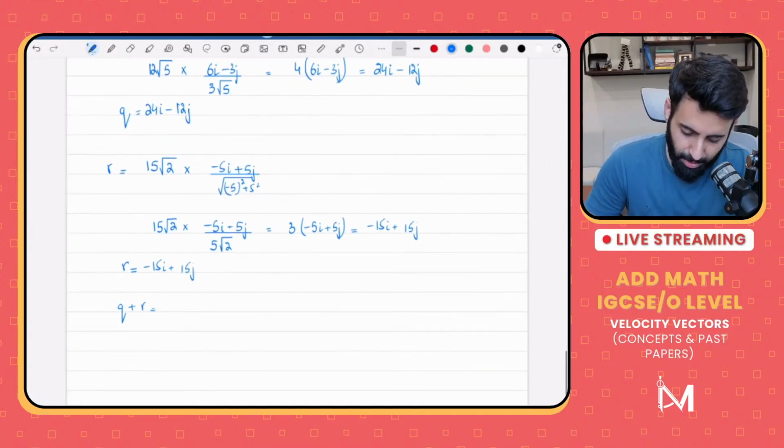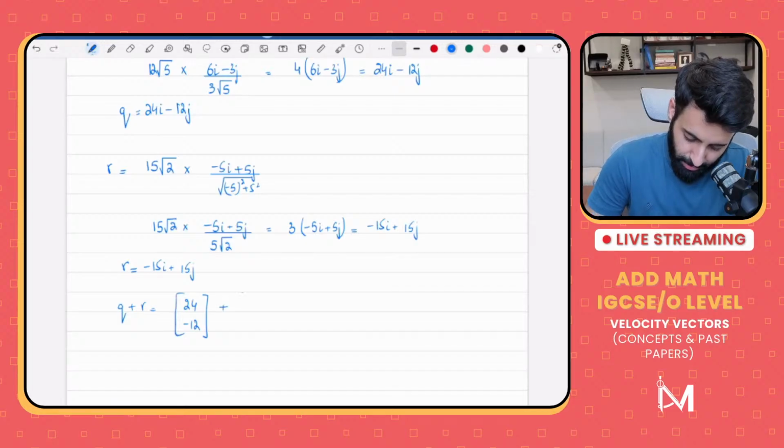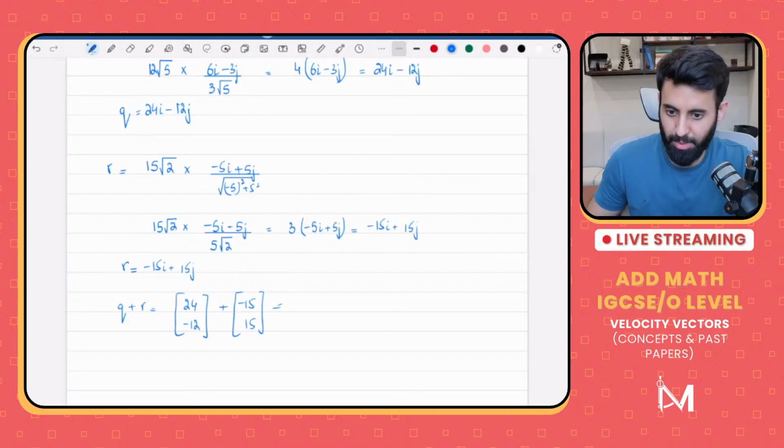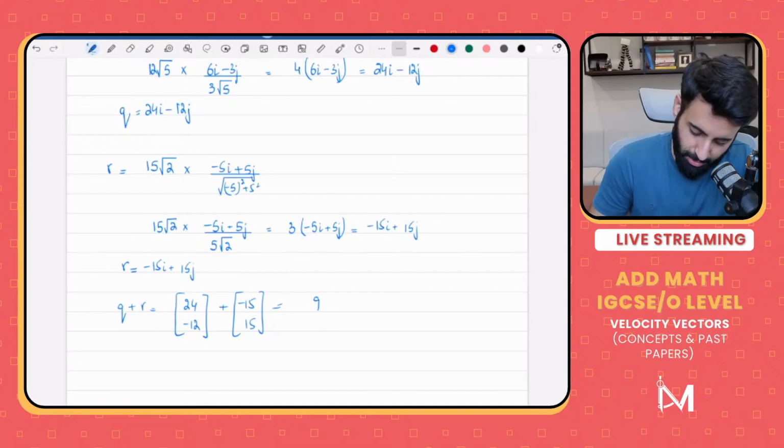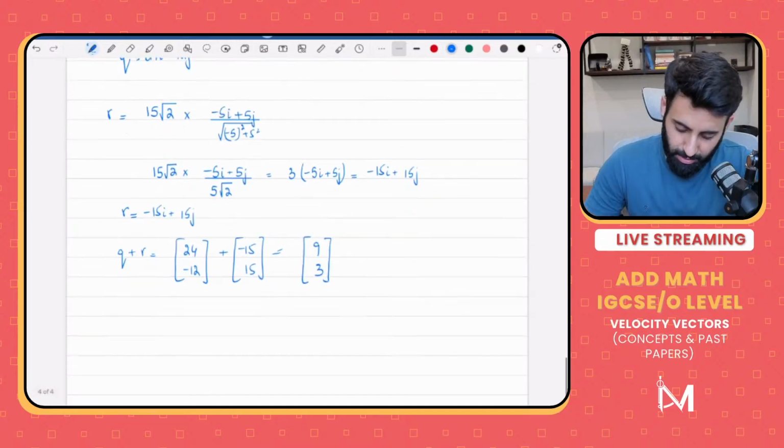A good idea would be to write it as a column vector, because when written as a column vector, it's easier to add them. So 24 and minus 12 plus minus 15 and 15. What's 24 minus 15? That's equal to 9. And what's minus 12 plus 15? That's equal to 3. So there you go, 9 and 3. Now this is q plus r.